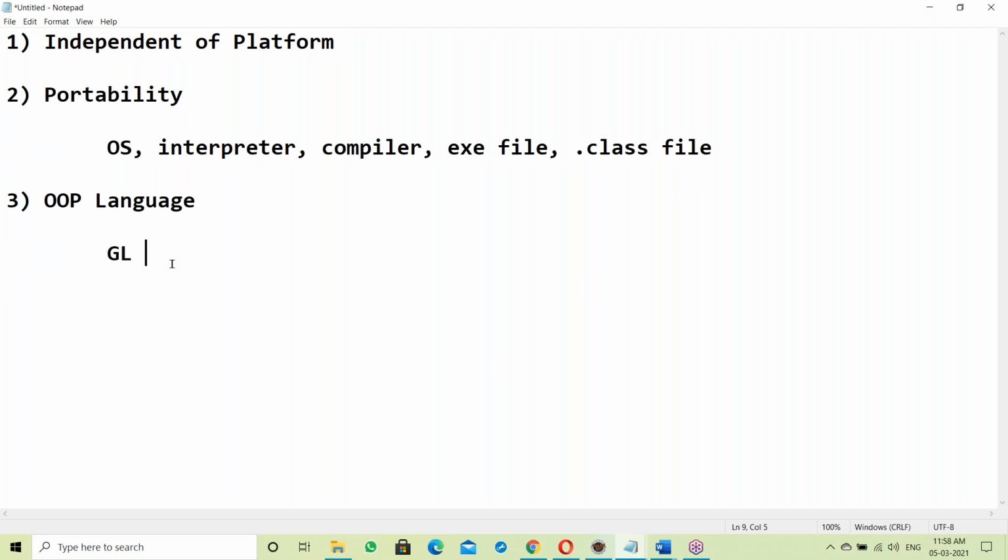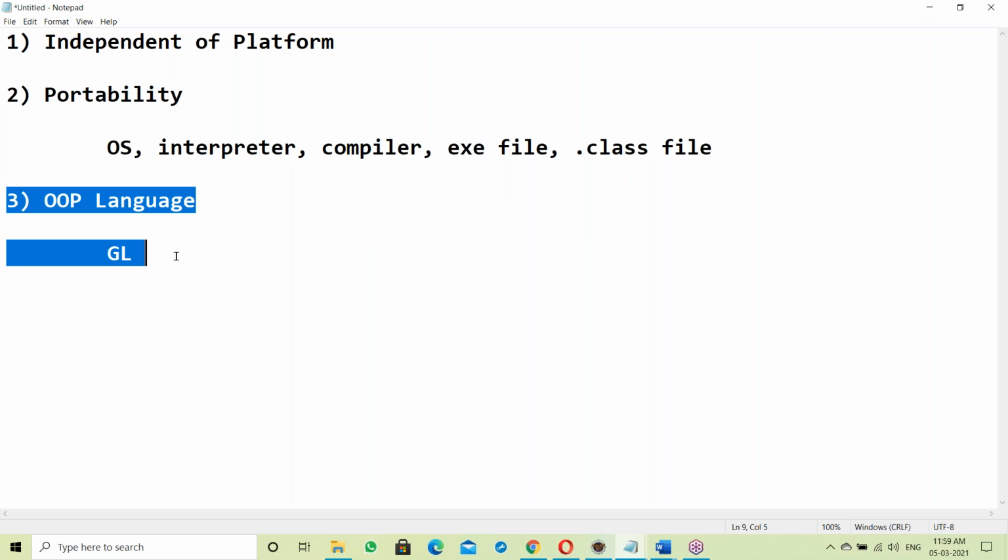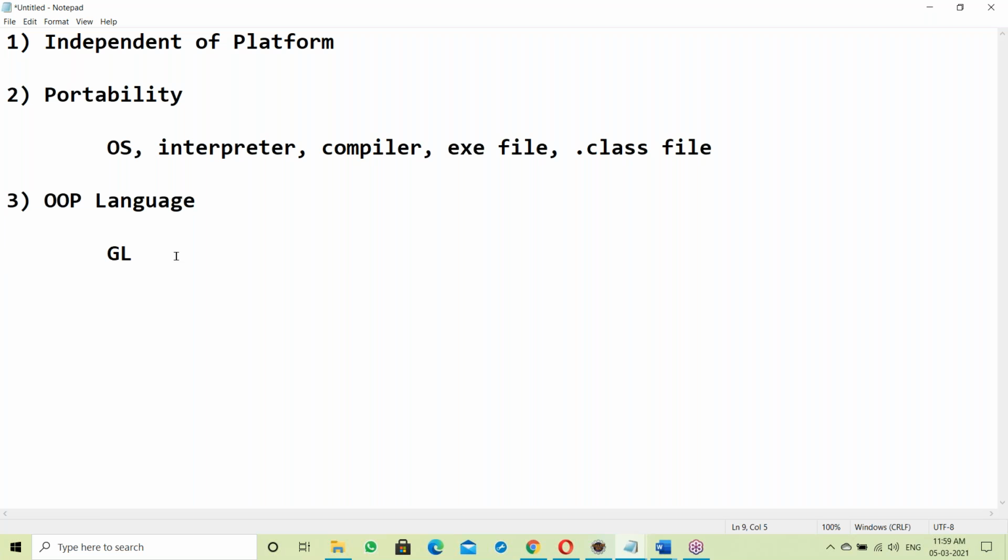So before going to Java features, let us have some discussion on this one here. What is an interpreter? What is a compiler? What is an exe file? What is a dot class file? What are the generations of language? All of these things we'll discuss. After finishing, we'll go to Java features.